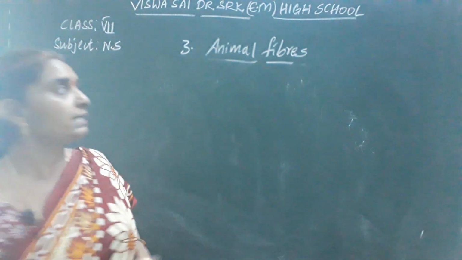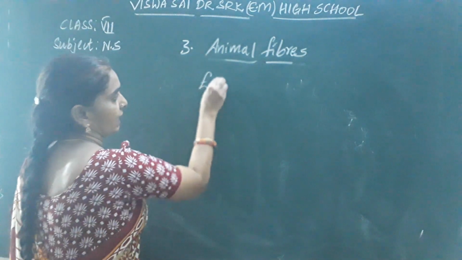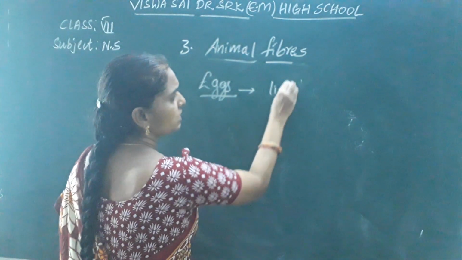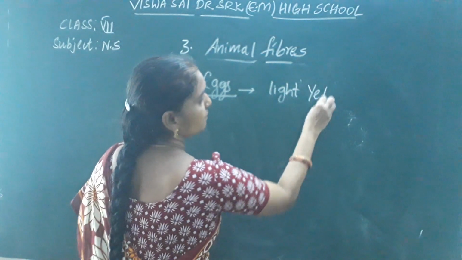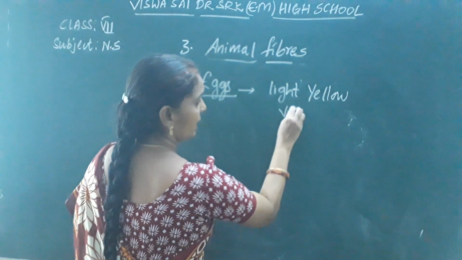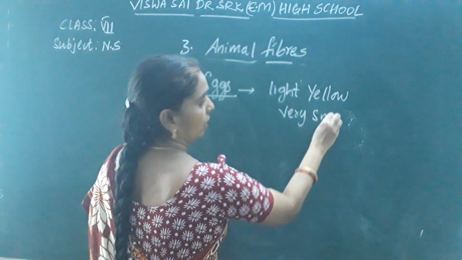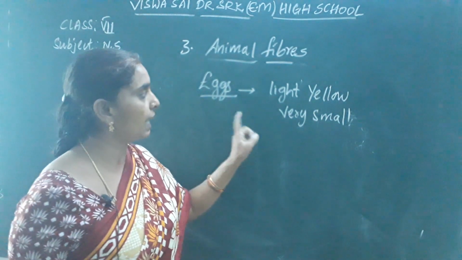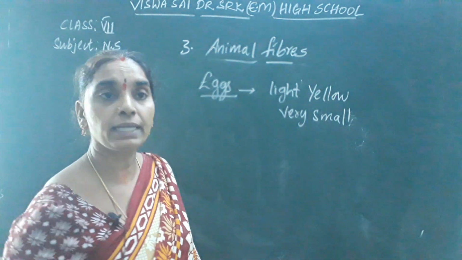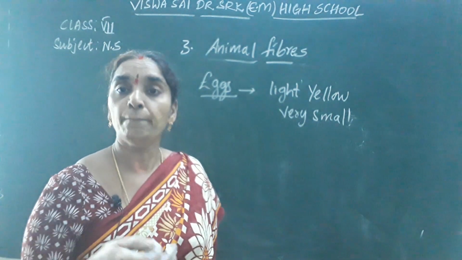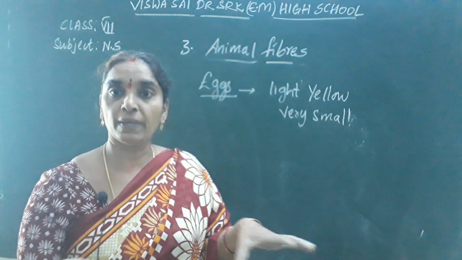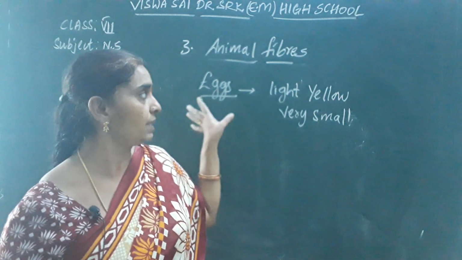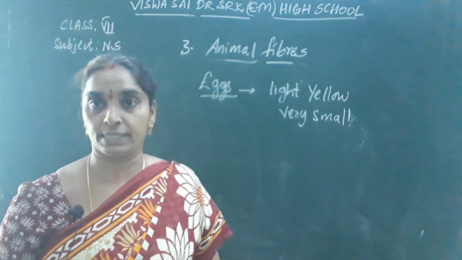They are light yellow in color and very small. Where are they kept? They are kept in the mesh frames. Keeping white paper over the mesh frame, they keep the eggs over the trays.